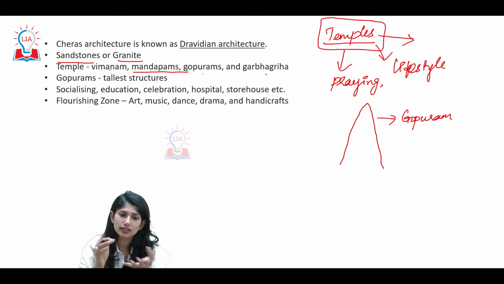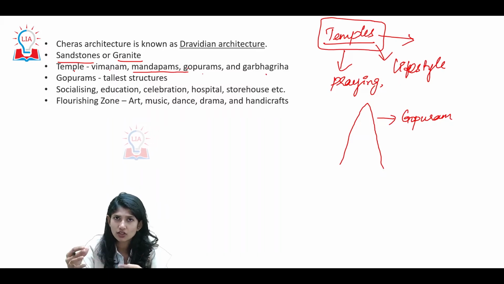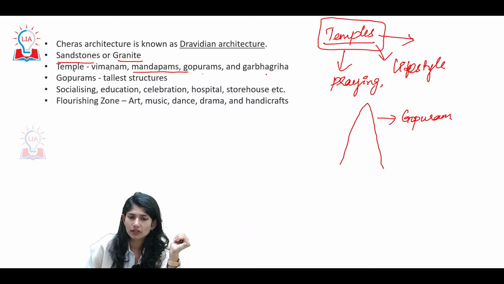For example, we spoke something about dance. We said it was a place of imparting education where students learn from their teacher. There was also a place where marriages used to take place. There was also a place where religious ceremonies used to take place. That is with your mandapams.